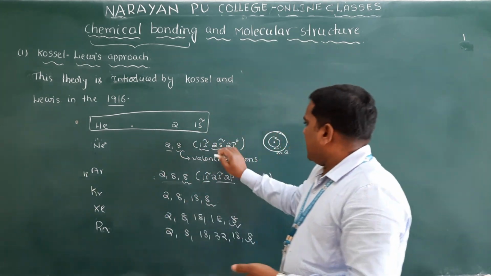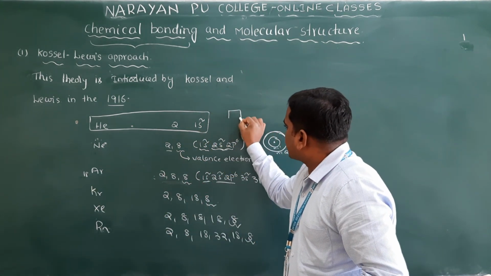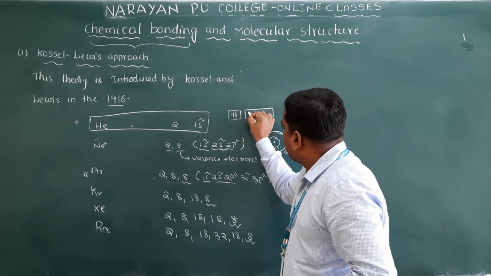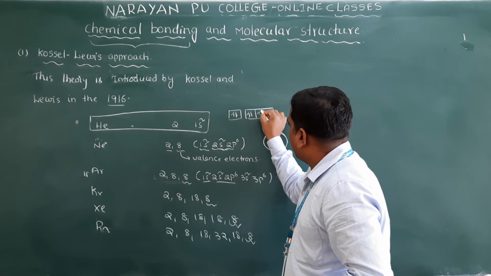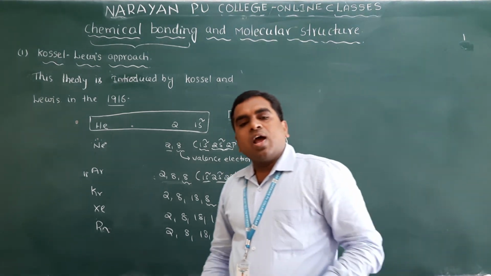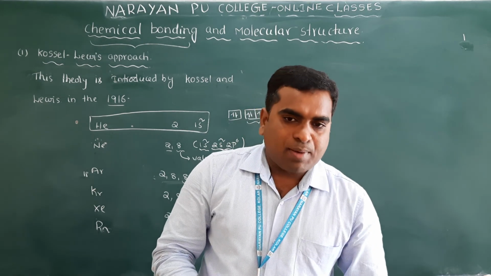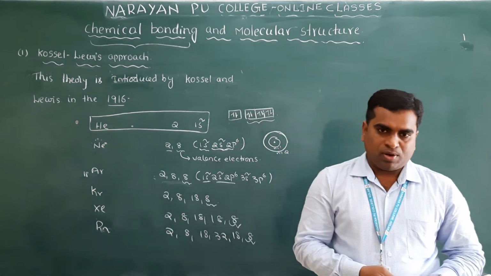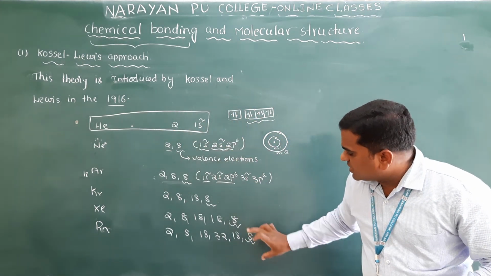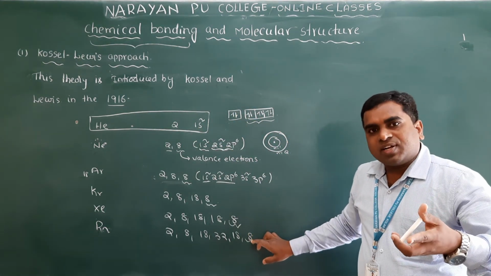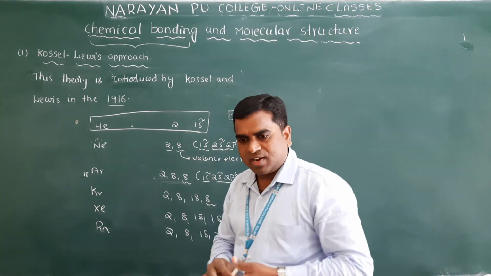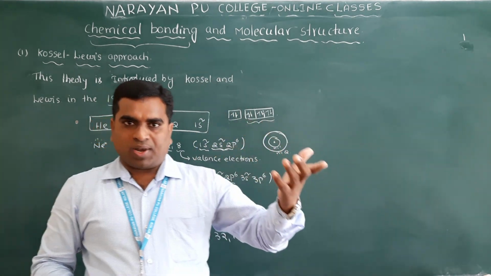Why? Because if I write here 2s2, 2 electrons are there in the s orbital, and 3 p orbitals, means 6 electrons are there in the p orbital. Means these are fully filled orbitals. You know that filled or fully filled orbitals are very stable. Clear? So they have considered here the valence electrons of noble gases.